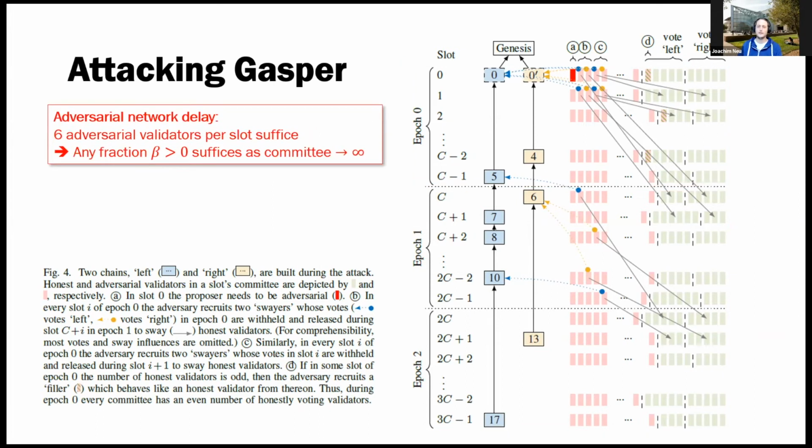The main takeaway here is, if you have adversarial network delay, which we're using in releasing these votes or these blocks only to some of the honest validators, which you do have in the synchronous network model, then 6 adversarial validators per slot are enough to stall this protocol. And if your committee is large, then that basically means any fraction will do.